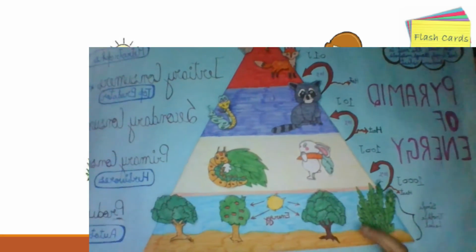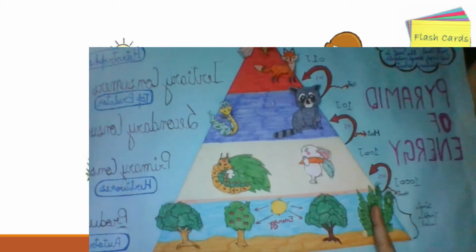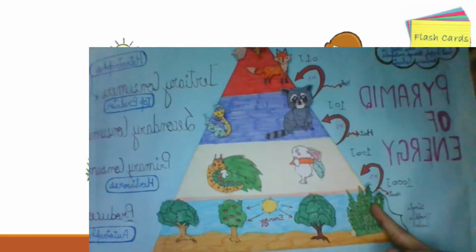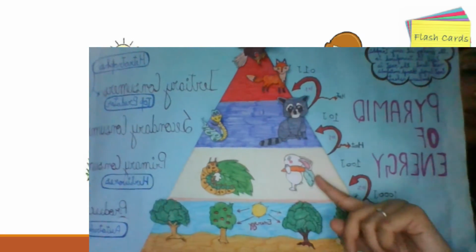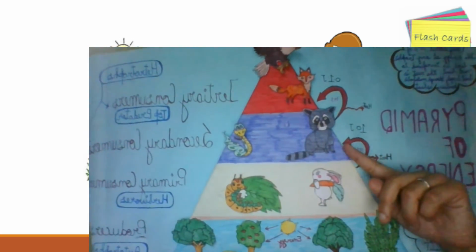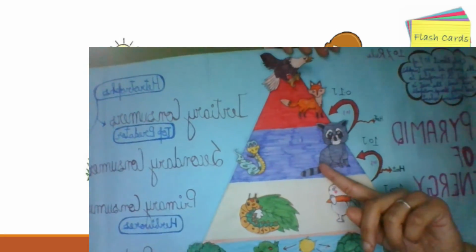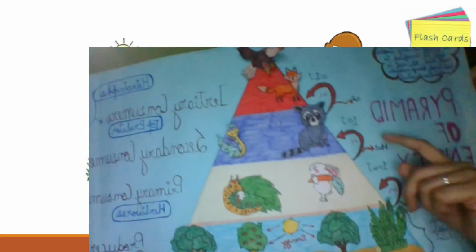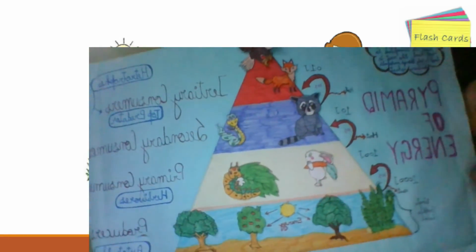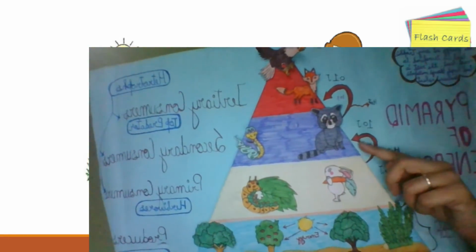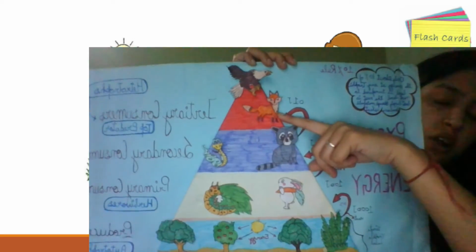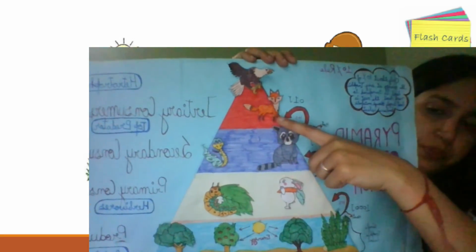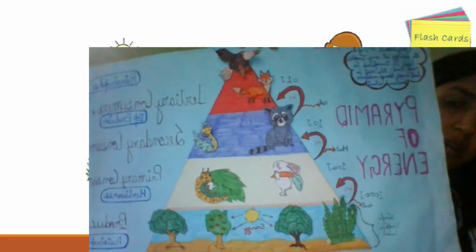Yes. So if we talk about the energy transfer here, first energy was taken by the plants from the sun, then this energy is transferred to the second trophic level, that is having the herbivores basically, and these herbivores are eaten by carnivores, raccoon and this snake being carnivores in this particular food chain, or food web we would say. Yes, so they are being eaten. The energy is being transferred from herbivores to carnivores. Now from carnivores, this energy is being transferred to the omnivores basically. So that is the top tertiary level, the top level of the hierarchy.